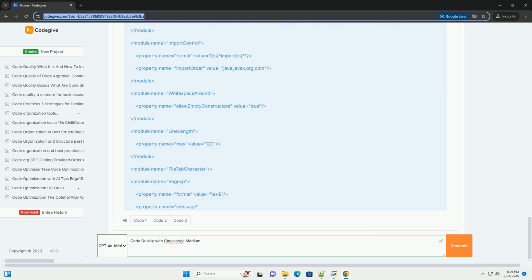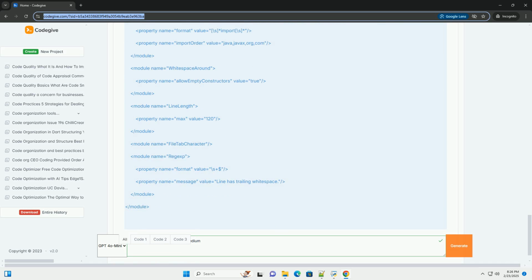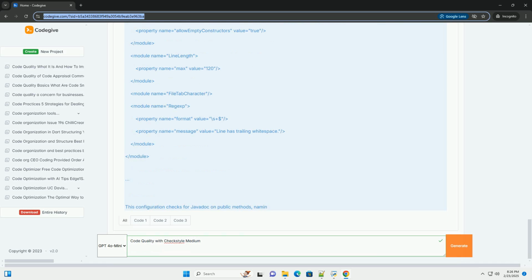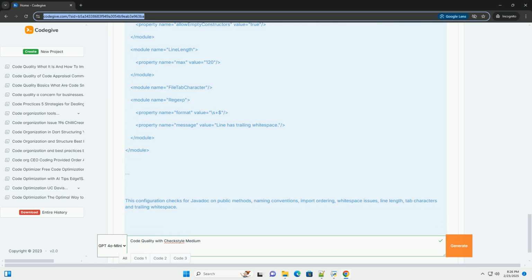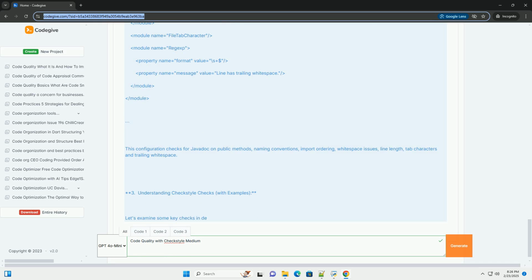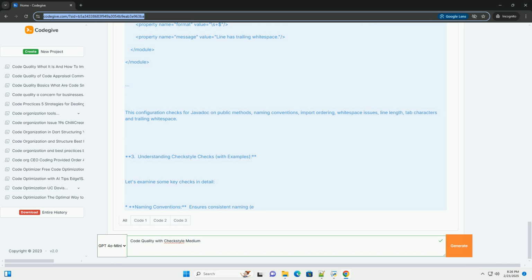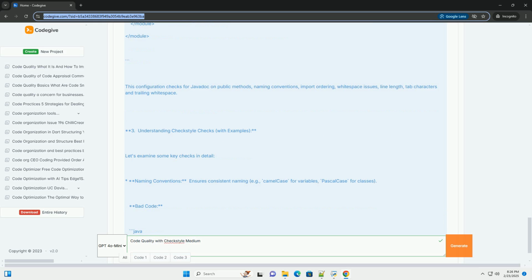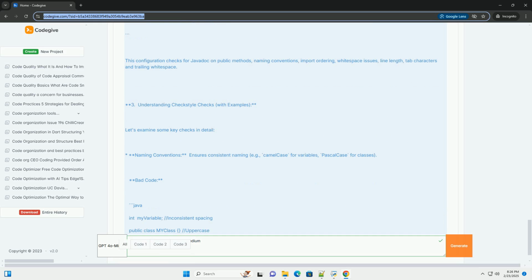Gradle: add the Checkstyle plugin to your build.gradle. IDE integration: most IDEs have built-in support for Checkstyle. Look for plugins or settings related to code analysis. You'll need to point it to your Checkstyle configuration file.